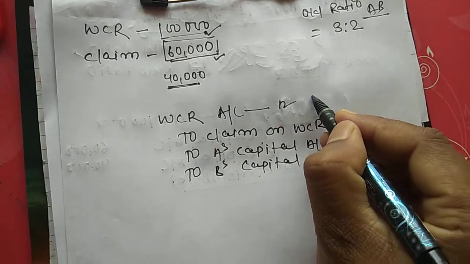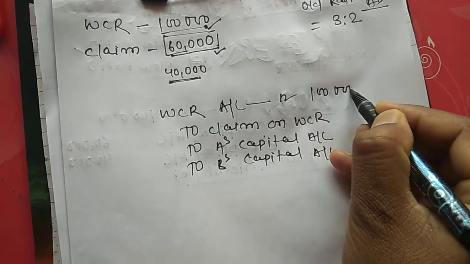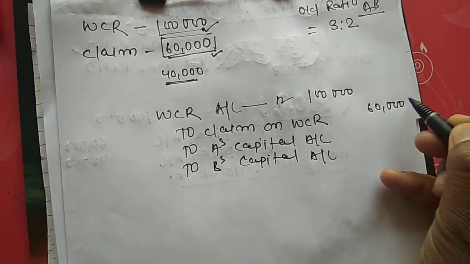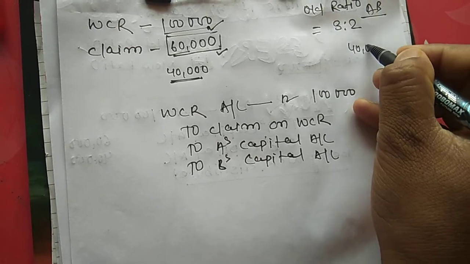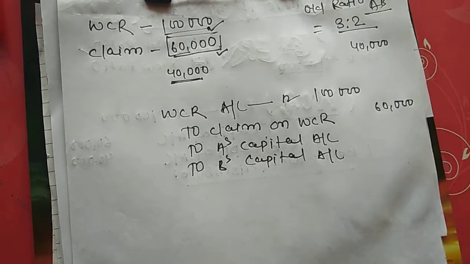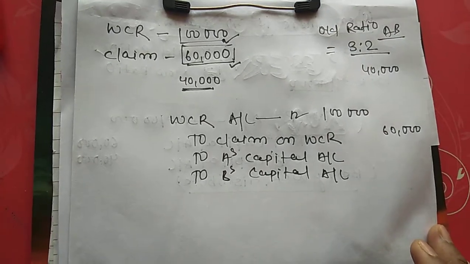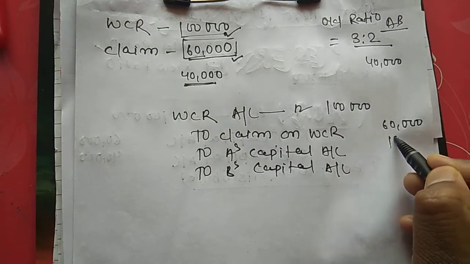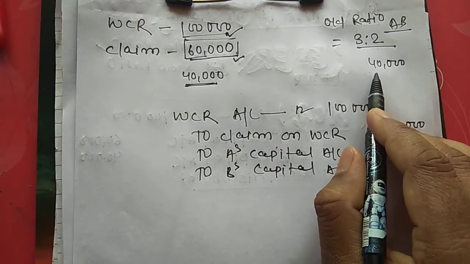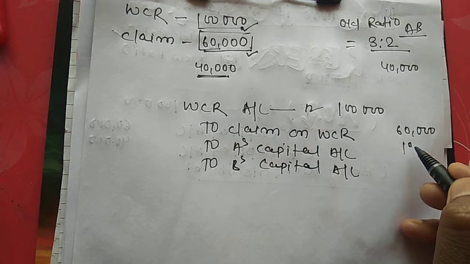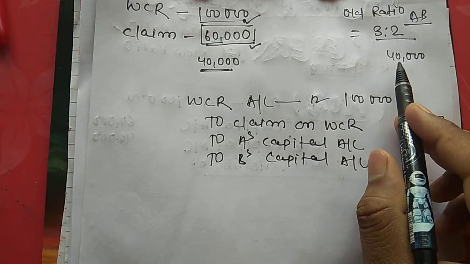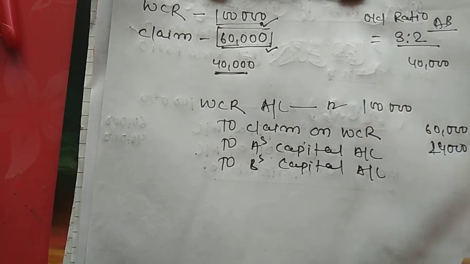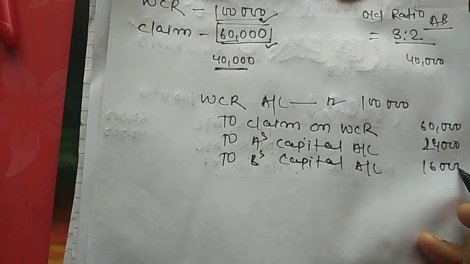Suppose 1 lakh here and claim is 60,000, balance 40,000 rupees. The balance 40,000 is distributed in the ratio of 3:2, which is the old ratio, so 24,000 and 16,000.